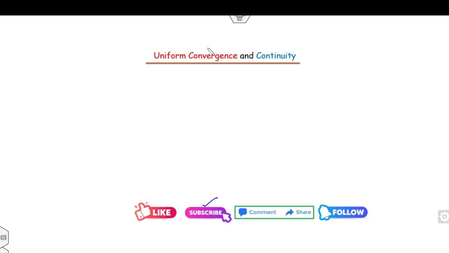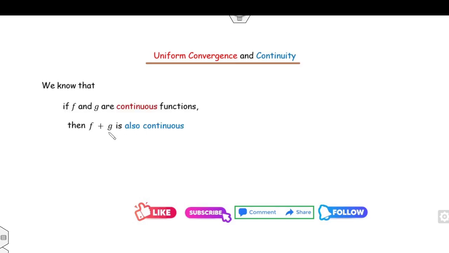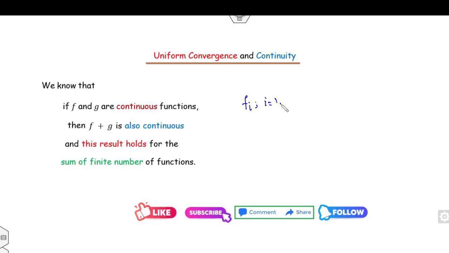Now the objective of this lecture is to find the relationship between uniform convergence and continuity. Before that, we all know that if you have two functions f and g which are continuous, then the sum of the two functions is also continuous. Moreover, if you have f_i where i is from 1 up to n as continuous functions, then the summation of f_i where i varies from 1 to n is also a continuous function. That's simple real analysis.